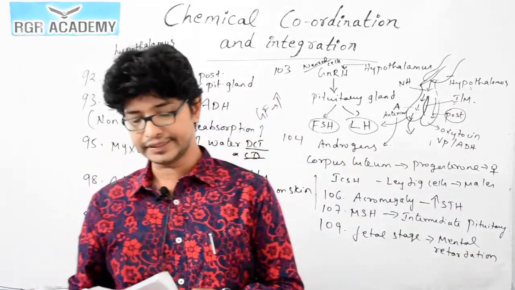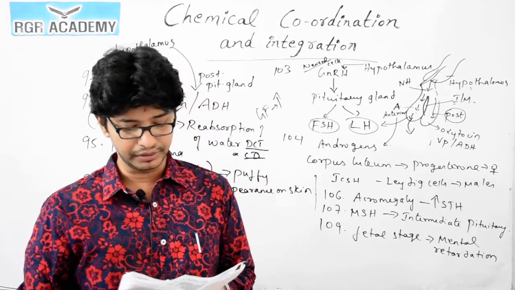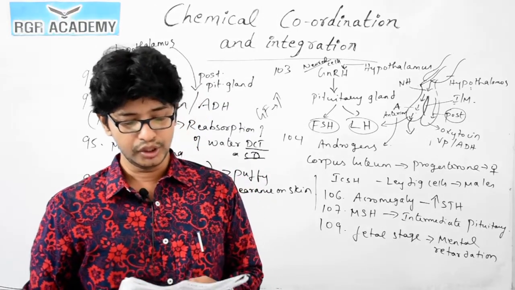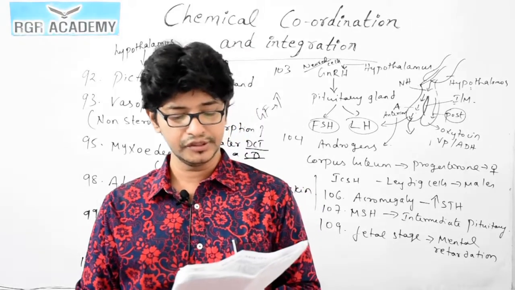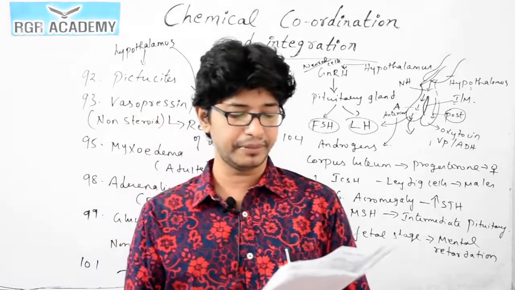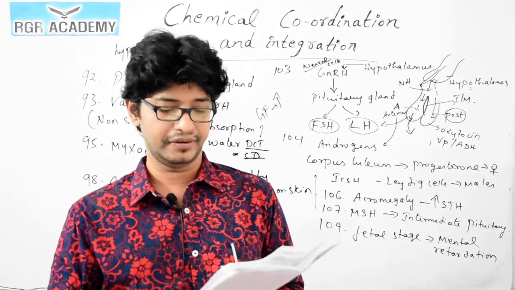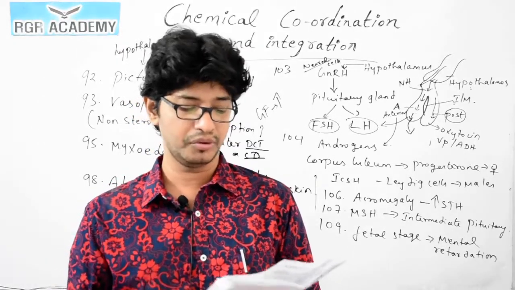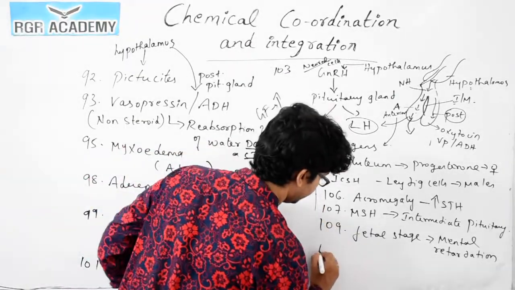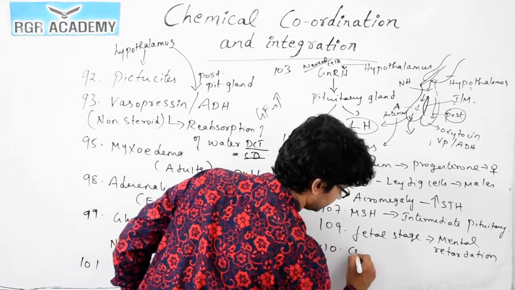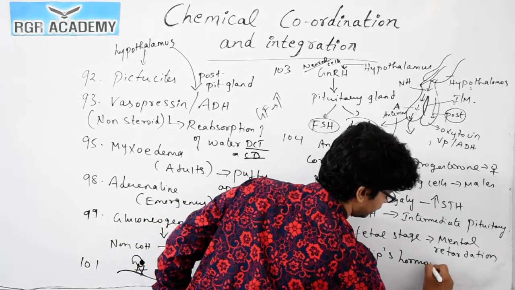Okay, next question. Question number 110: which of the following statements is wrong? If you look at all four statements, the second statement, that parathyroid hormone decreases the calcium level in the blood, is wrong, because this hormone is also called Collip's hormone. It is named after the inventor of this hormone.